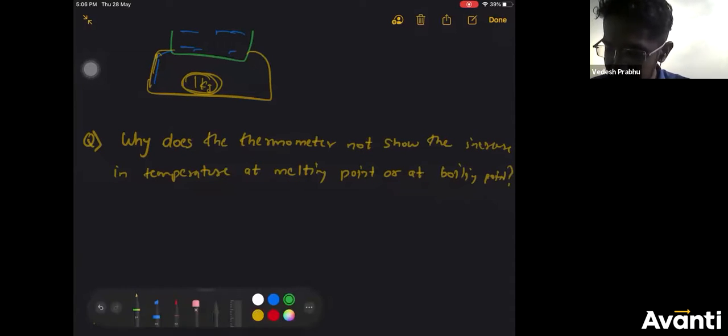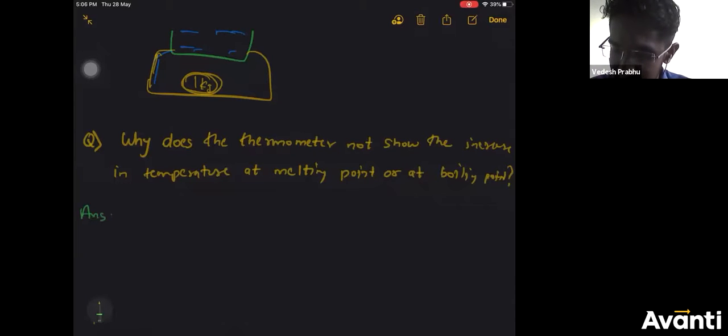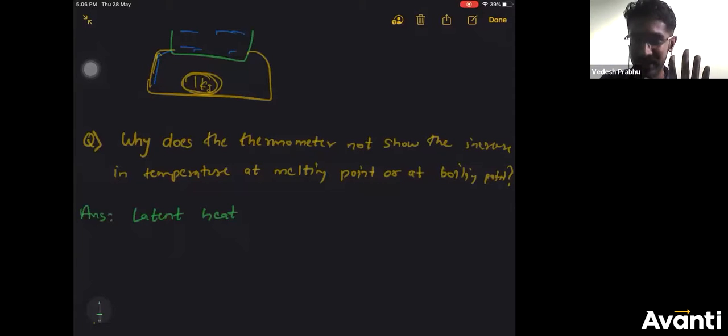The answer is 2 words. Answer: latent heat. That's all. Do not do any overaction in the exam. This is the answer. It is a 1 mark question.